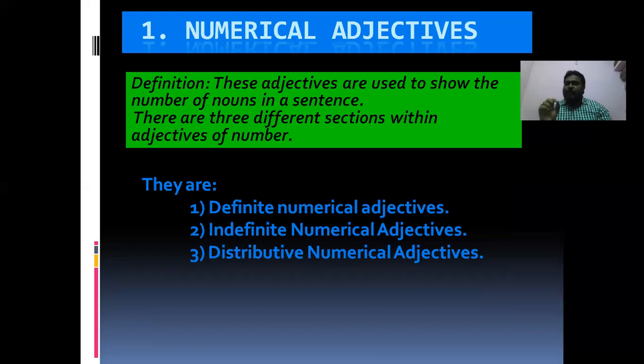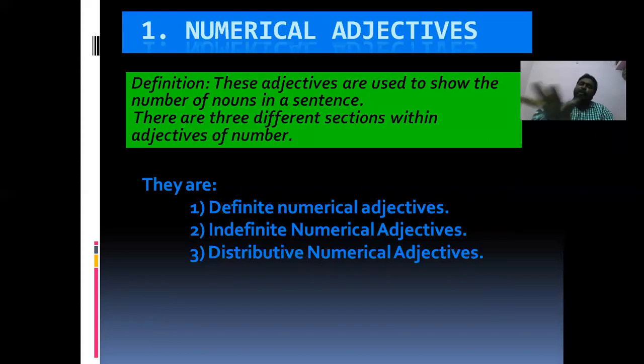These adjectives are used to show the number of nouns in a sentence. There are 3 different sections within the adjectives of number. So simply put, numerical adjective tells about the numbers.